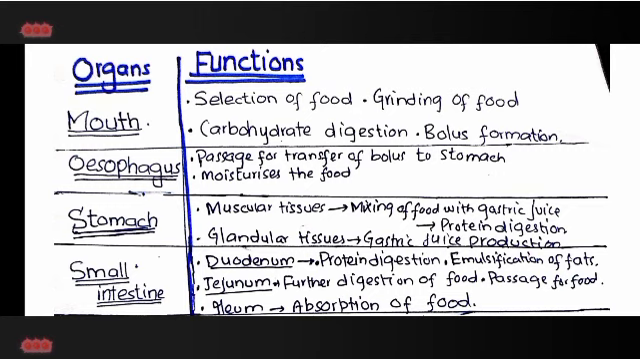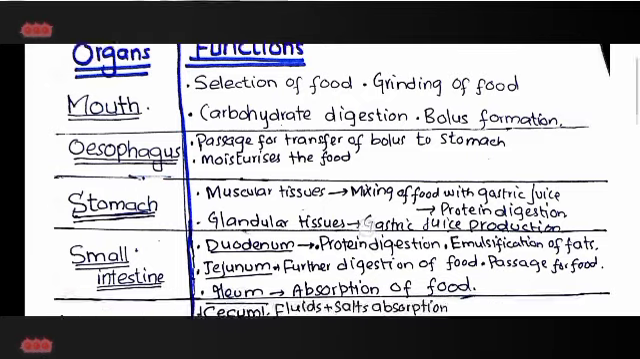Glandular tissues secrete the gastric juice, and you know what is the gastric juice? Gastric juice is actually the sum of three types of secretions like mucus, hydrochloric acid, and the enzyme pepsin. And both of these tissues have the collective function, that is protein digestion. So the collective function of stomach is protein digestion.